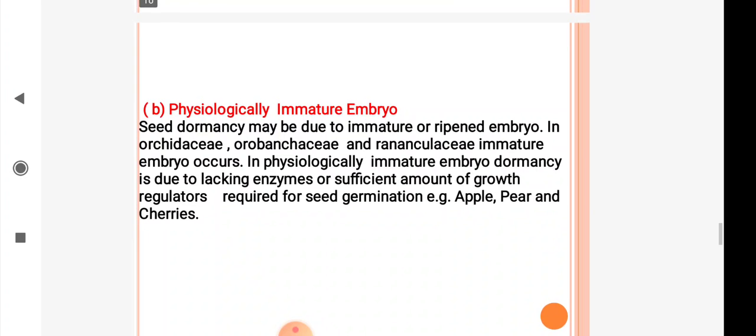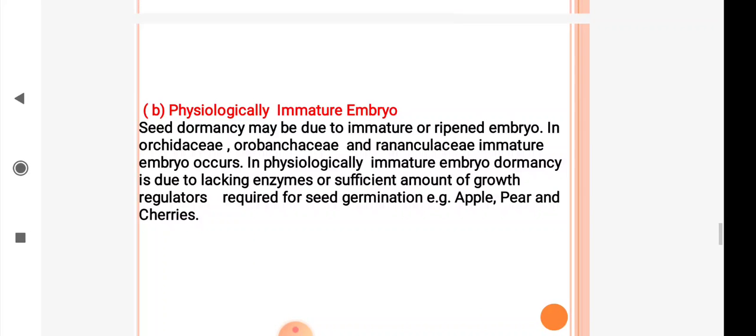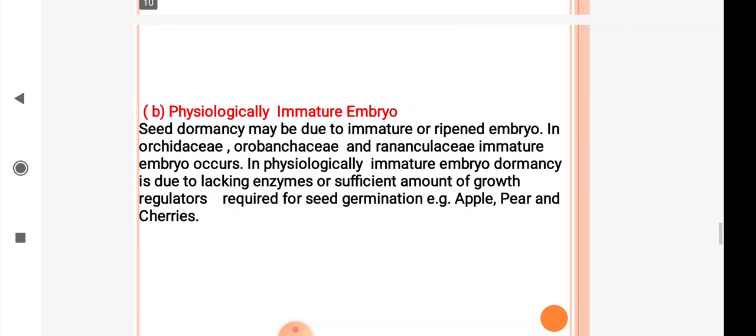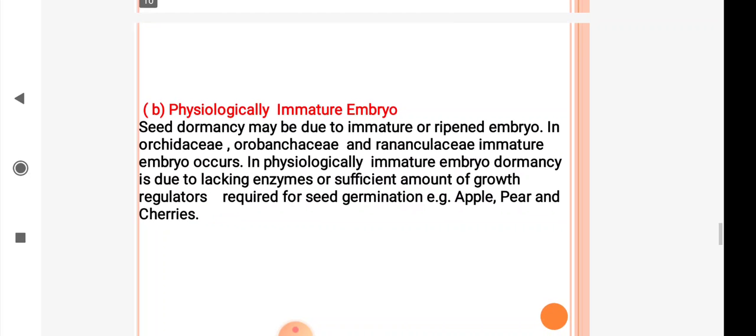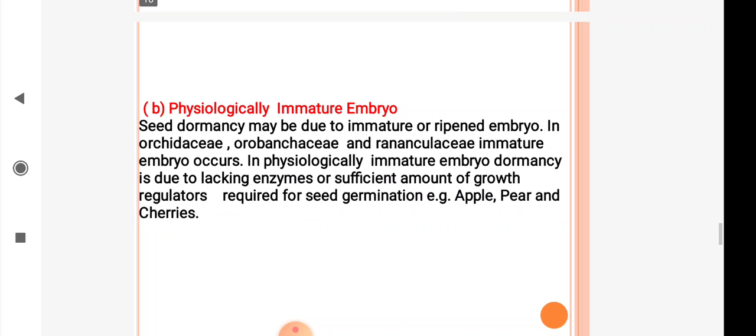In a physiologically immature embryo, dormancy is due to lack of enzymes or sufficient amount of growth regulators required for the germination. So fewer growth regulators and lack of enzymes form dormancy in some seeds of Orchidaceae, Orobanchaceae and Ranunculaceae.